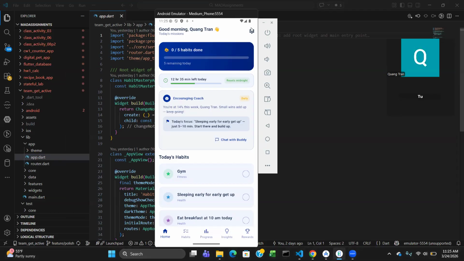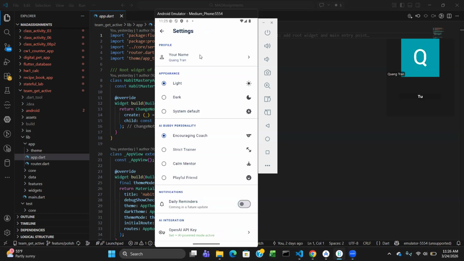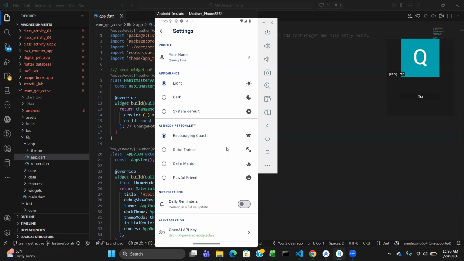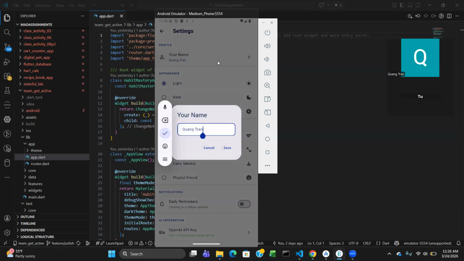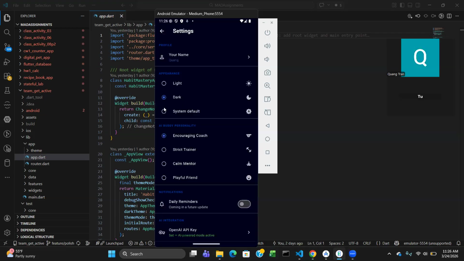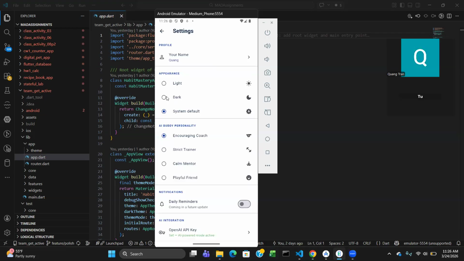Let me show you the settings. Wait, let me move this. So if you go into your settings, you obviously have the option to change your name whenever. Just name it Q to show you guys. There you go. Earlier on, we were talking about designing. We have a light, a dark mode system, or just the typical default.